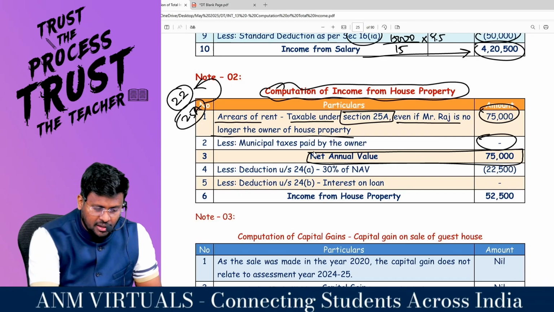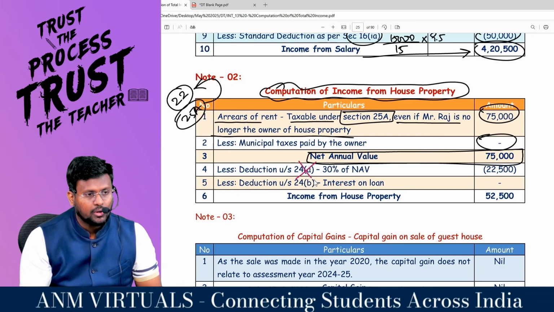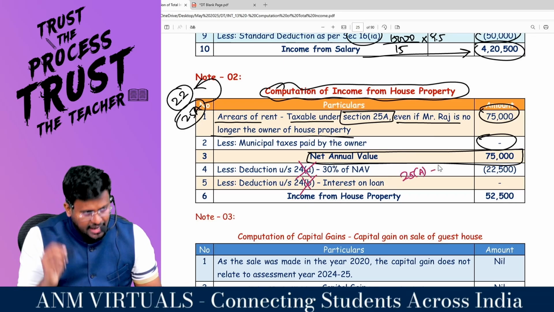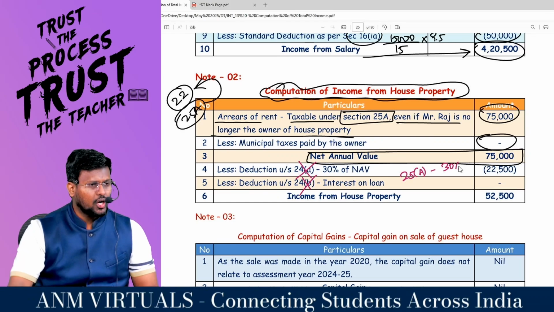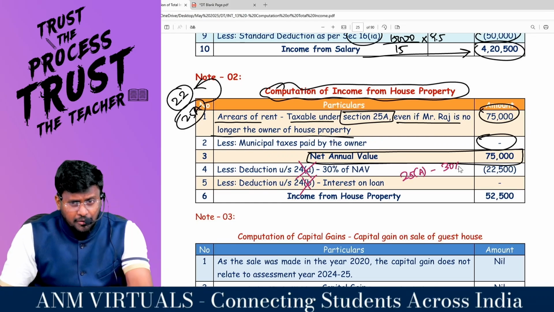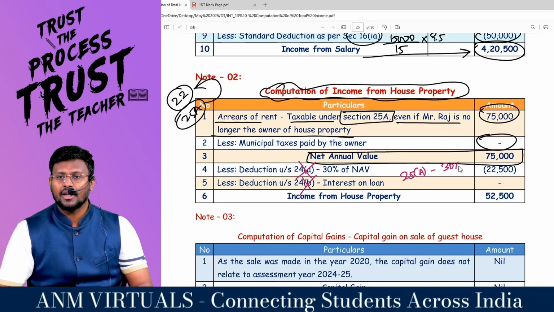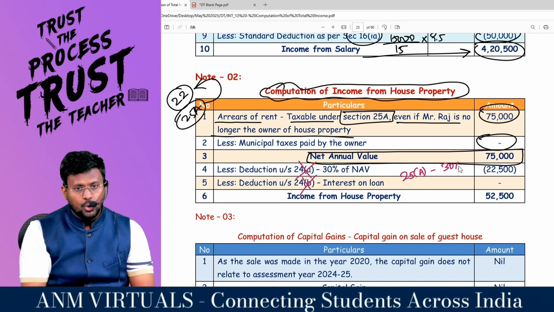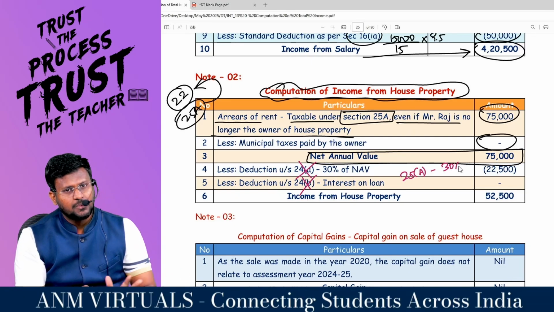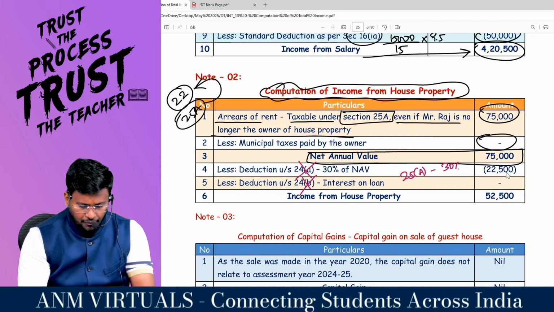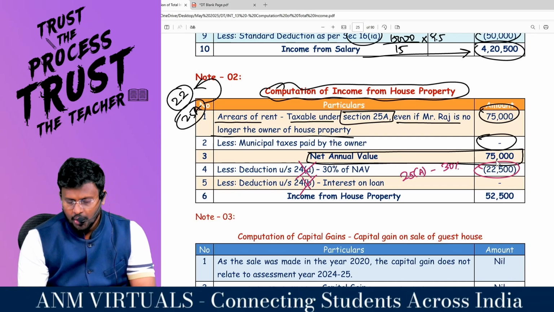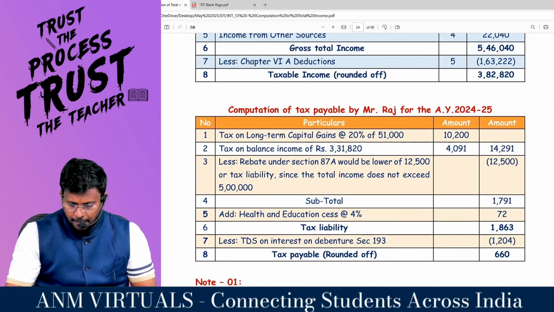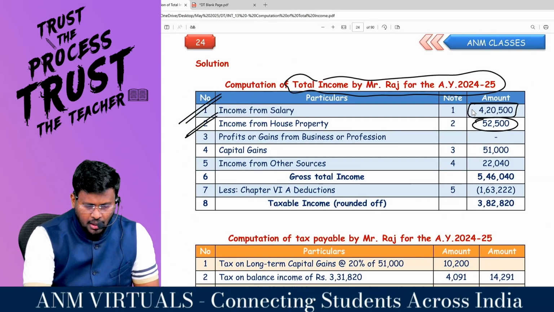Very important highlight: that is not as per 24A, and not as per 24B. It is as per 25A itself that 30% will be allowed. Because only if the house property is in existence will the 24A deduction be available. So you have to cut this; for that only I am using a different section and highlighting it to you, that the 30% deduction will be as per 25A. So 75,000 into 30% comes to 22,500, and you will get income from house property of 52,500. That's it. I finalize salary and also house property.